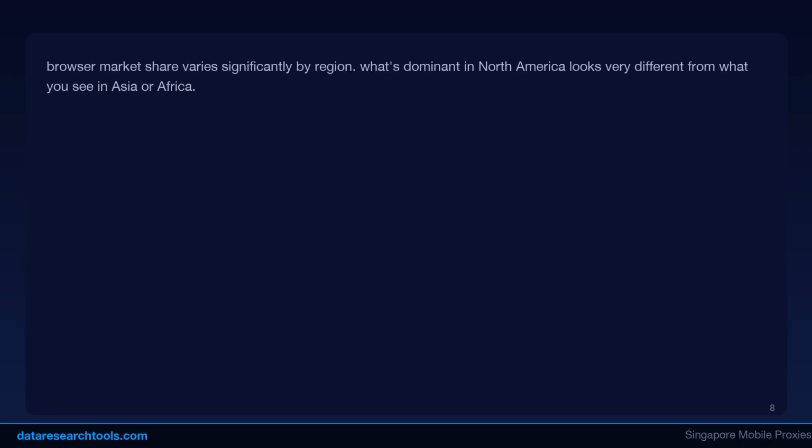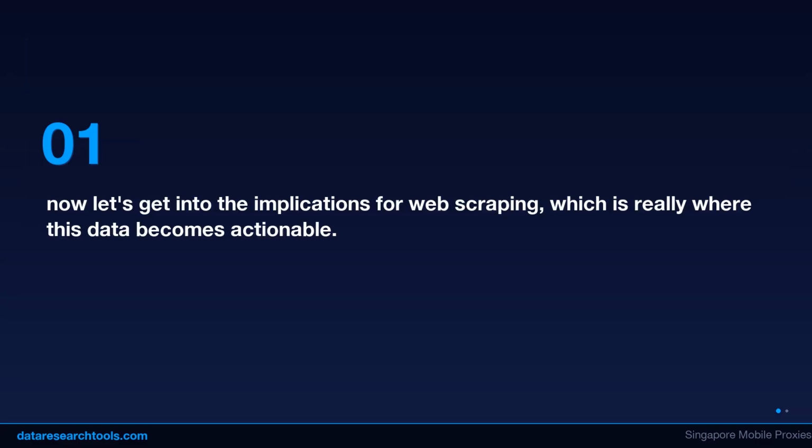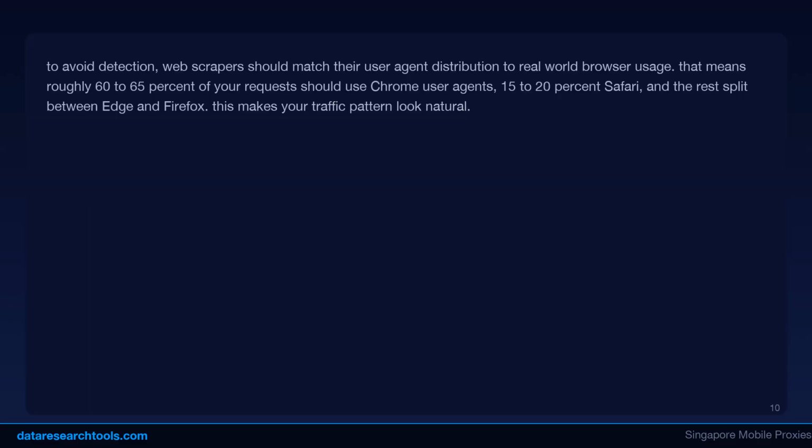Now, why does this matter for web scraping? Browser market share data directly impacts several aspects of scraping operations. For user agent rotation, when you rotate user agents in your scraper, you want the distribution to match real-world browser usage. If 65% of real users are on Chrome, roughly 65% of your requests should use Chrome user agents. Using an outdated or rare browser user agent is a detection signal.